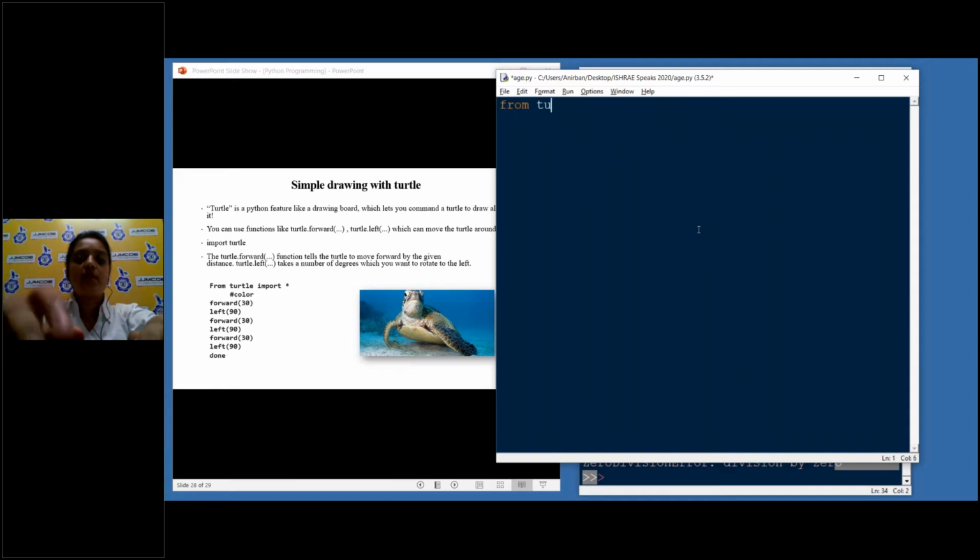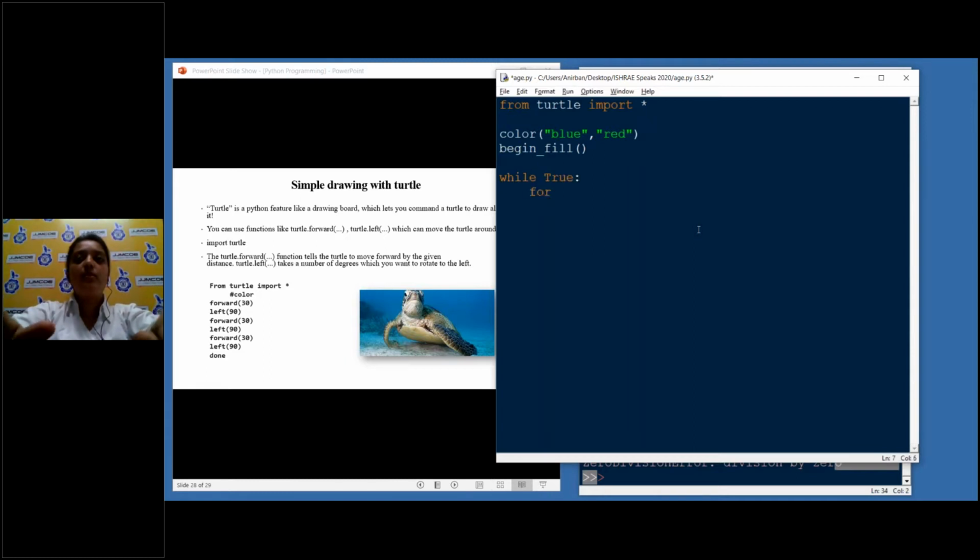So from turtle, earlier when I was using the import statement, you can write import turtle, but this statement allows us to remove the turtle dot part and just use the function explicitly. Don't worry about the logic of this program. This is just for a little bit of fun.